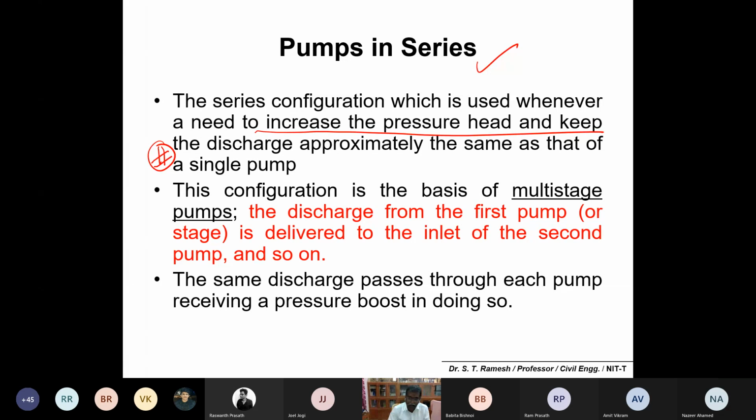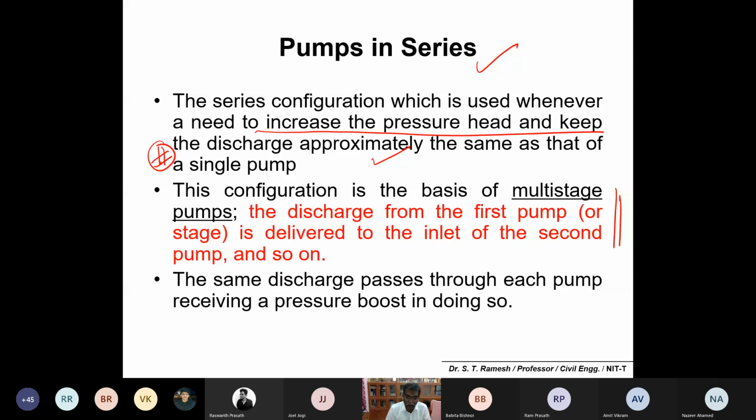At the same time, my discharge will be uniform, or constant. So please remember this concept. I need to increase the pressure head and keep the discharge approximately the same. In that case, you can connect pumps in series. This is a very simple concept.